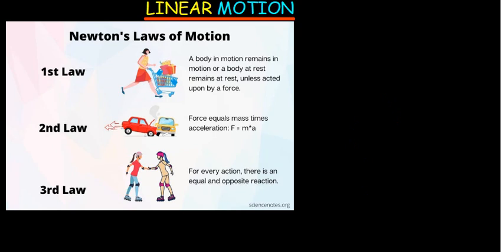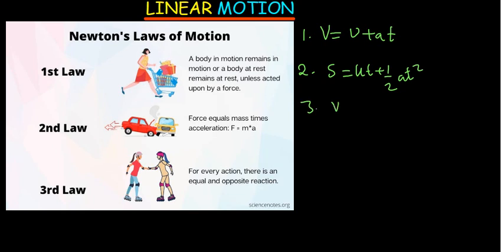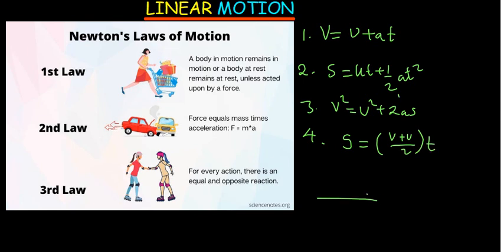You need to know the three equations of motion. v is equal to u plus at, and then we have got s is equal to ut plus half at squared, and then we have got v squared is equal to u squared plus 2as. I'm going to put a fourth one which you do not use that much: s is equal to (v plus u) divided by 2 times t. So these equations we need to know. If you are talking about linear motion, these are the ones you are going to use.